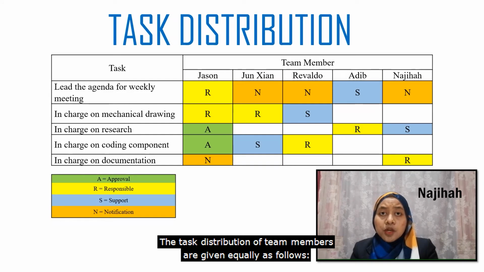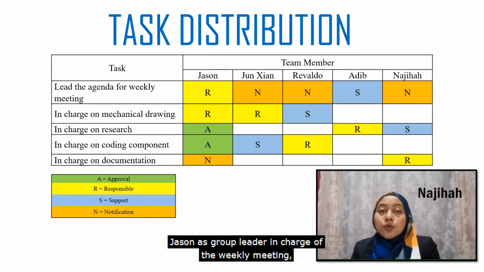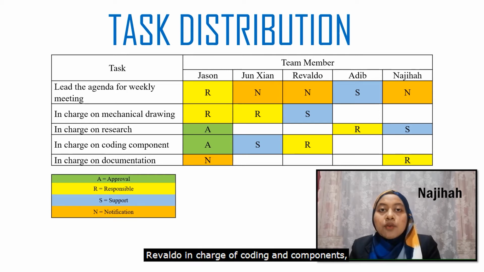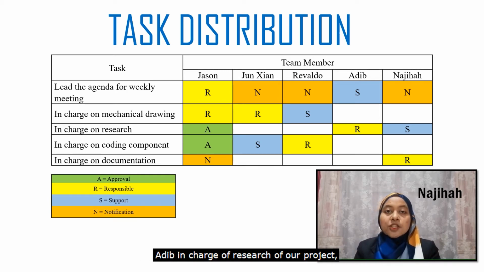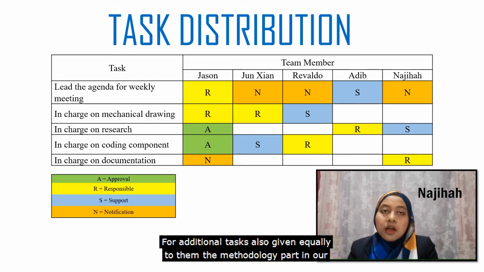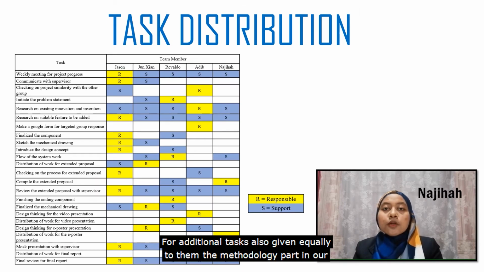The task distribution of team members is given equally as follows. Jason as group leader is in charge of the weekly meeting, Jishan is in charge of the mechanical drawing together with Jason, Rivaldo is in charge of the coding component, Adib is in charge of the research of our project, and I myself am in charge of the documentation part. Additional tasks are also given equally to them.